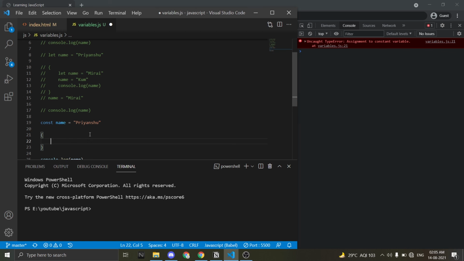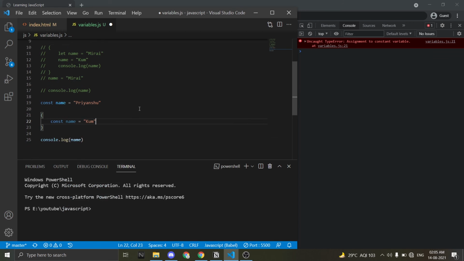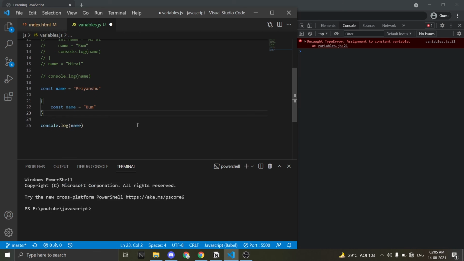What if we define it in a local scope? Let's do it. Kum and console.log Kum, and let's save it. What will we get as the result? You can comment it below. If you don't, then also I'll tell you. We get Priyanshu. It works in its own scope. You can't pass through scopes and define it.